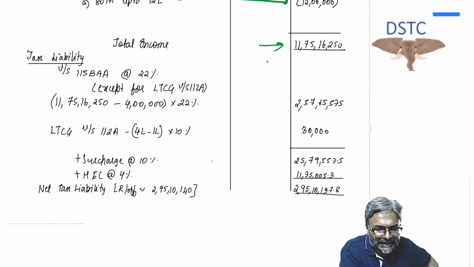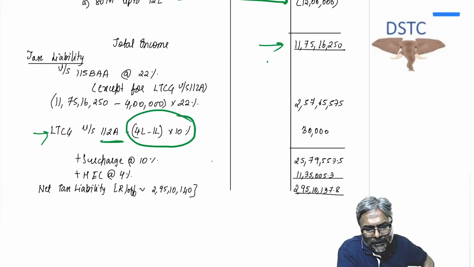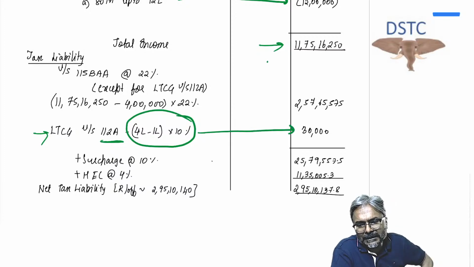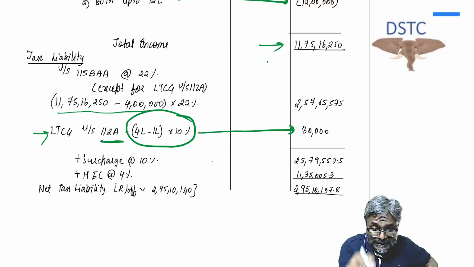Now please see the tax liability, LTCG, which you can see over here on 112A. On 112A, how much is that? 4 lakhs minus 1 lakh. On 112A, 4 lakhs minus 1 lakh, students, in this case is how much? At 30%, 30,000. And the balance total income, students, in this context, how much is that? Be careful, don't use 3 lakhs. This is again a silly mistake.